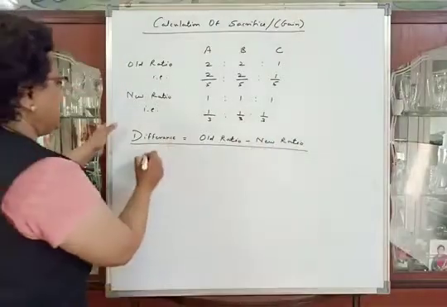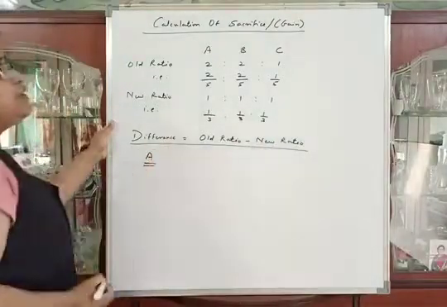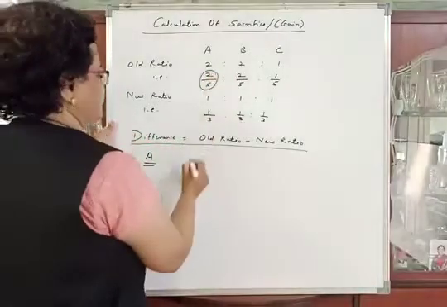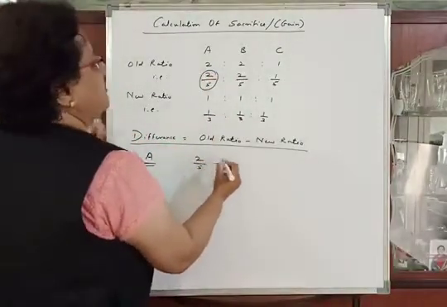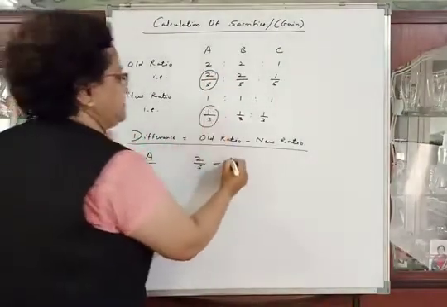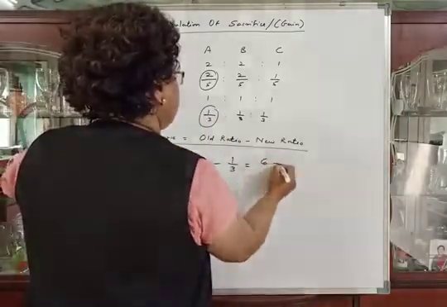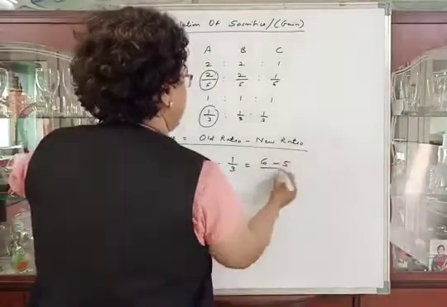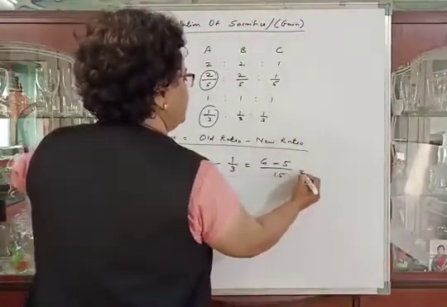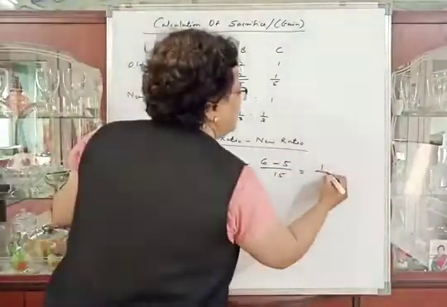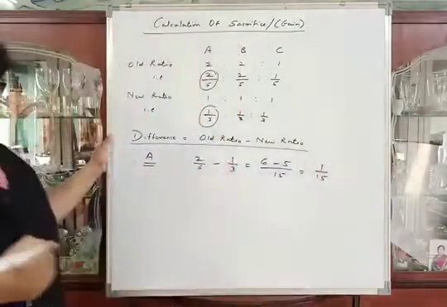So for partner A, old ratio is 2/5 minus new ratio 1/3, which is equal to 3 2s are 6 minus 5 1s are 5, divided by 5 3s are 15, which is equal to 1/15, which is a positive amount.